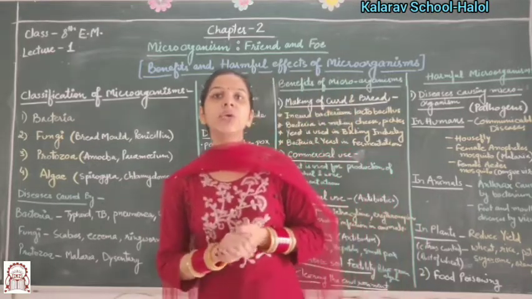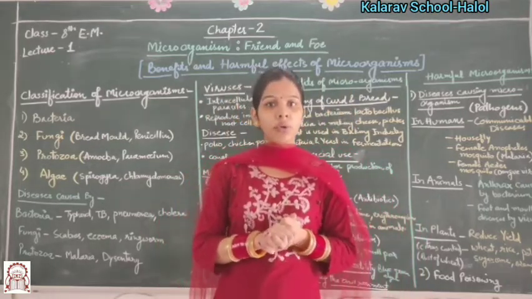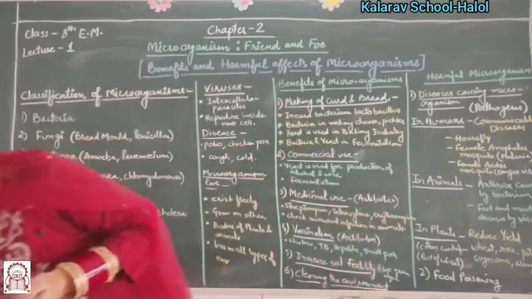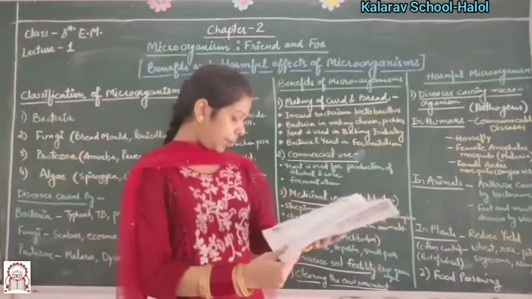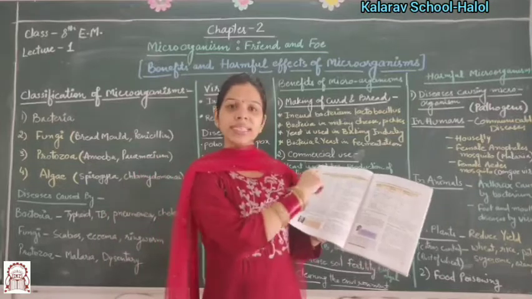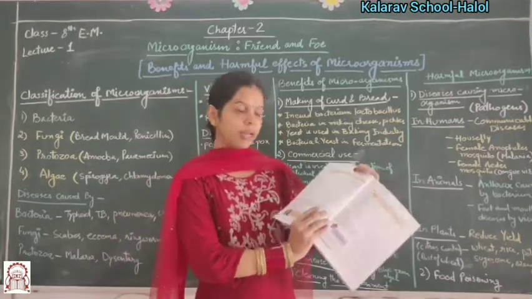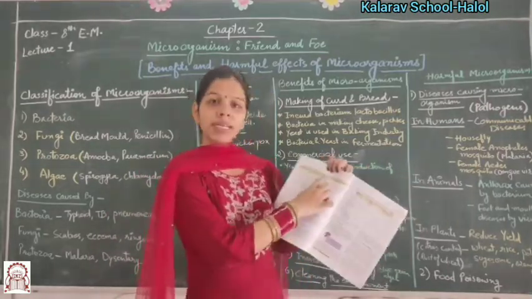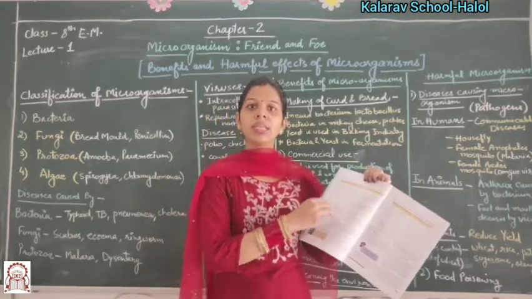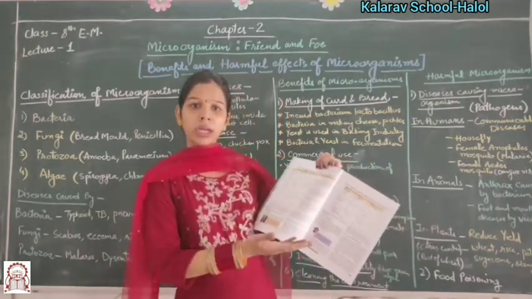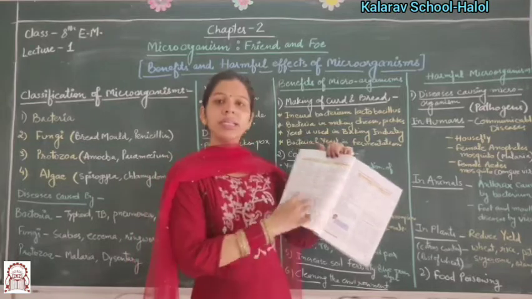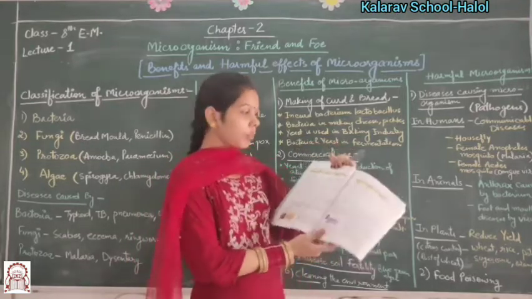Now one thing you have to learn at home: please open your book on page number 21. You can see Table 2.1. These are some common diseases which are caused in humans by microorganisms. You have to learn this table by heart.